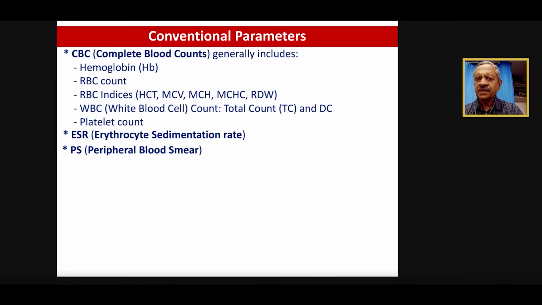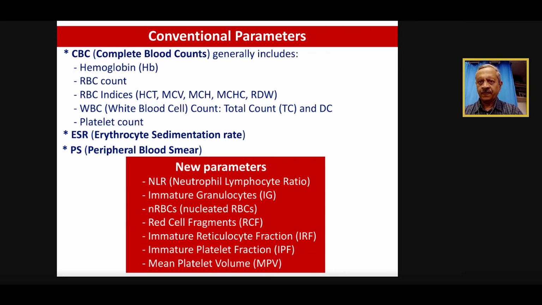We also want ESR in all our patients, and we also want a good peripheral smear. That's very, very important. So this is what we mean by conventional parameters, and we'll be discussing each and every aspect of this CBC. Then the newer parameters, that is part 2 of my talk. Here we are going to discuss the neutrophil lymphocyte ratio. I'm sure most people know this because the COVID pandemic has brought it into highlight.